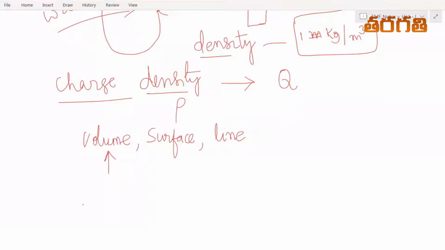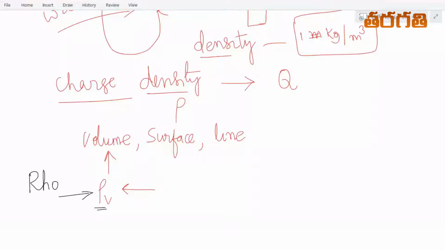If it is a volume, the charge density is called volume charge density. As I told you, rho is the symbol used to represent charge density, and this is called the suffix.